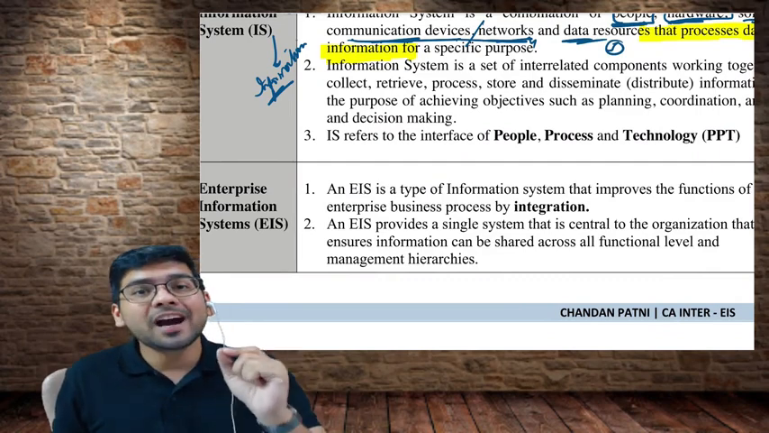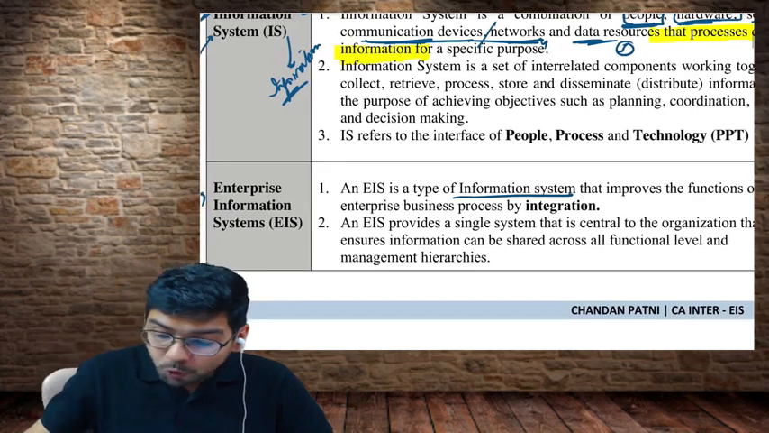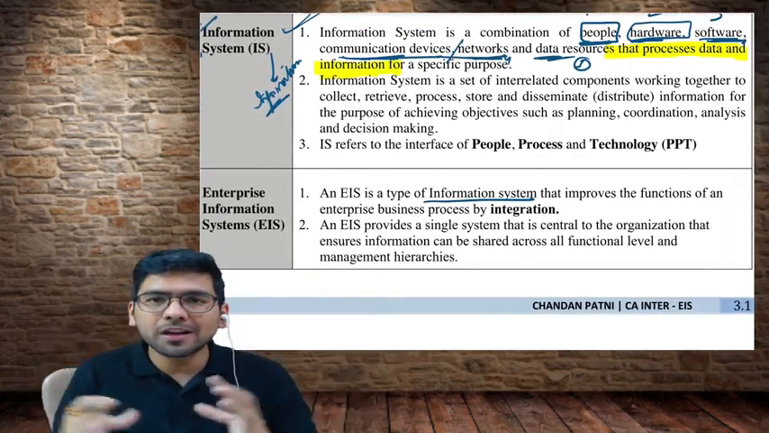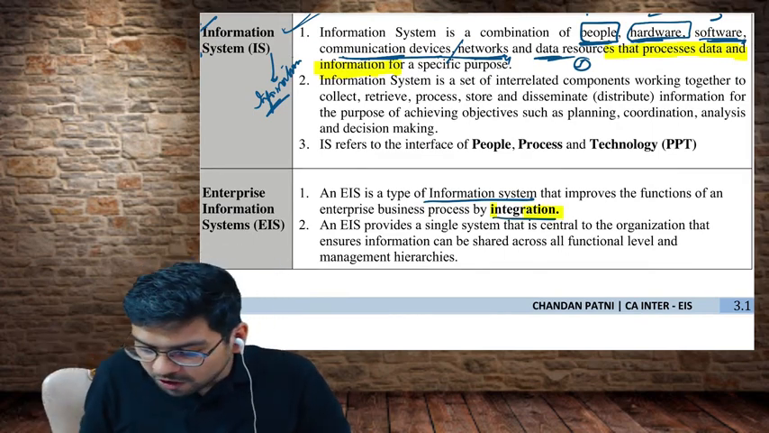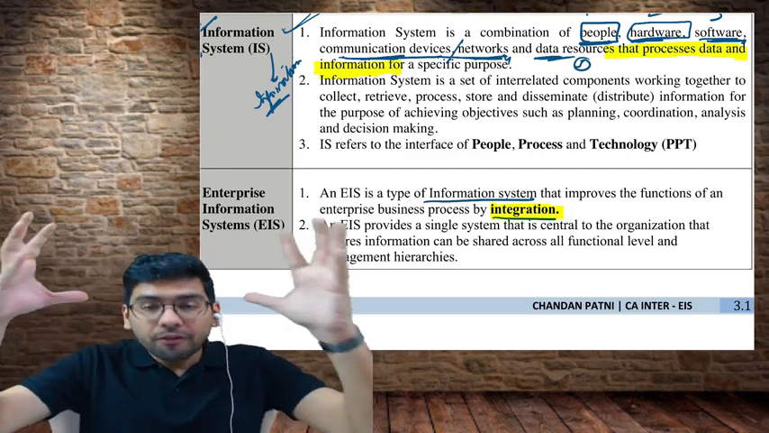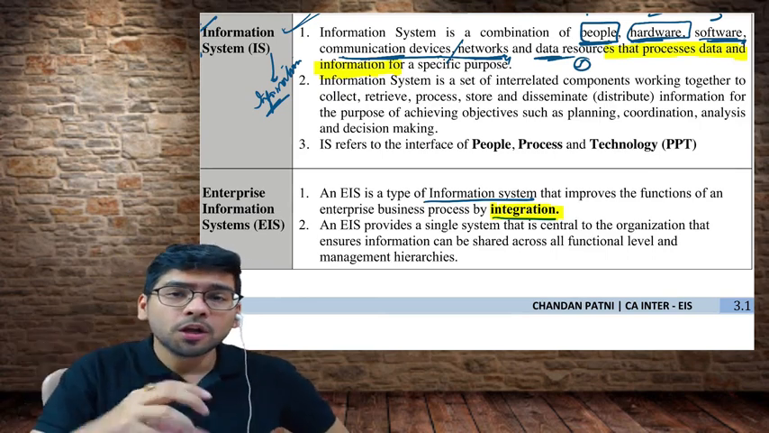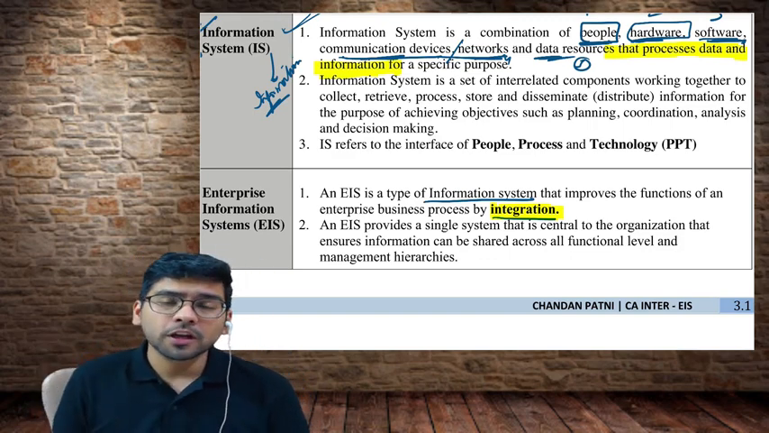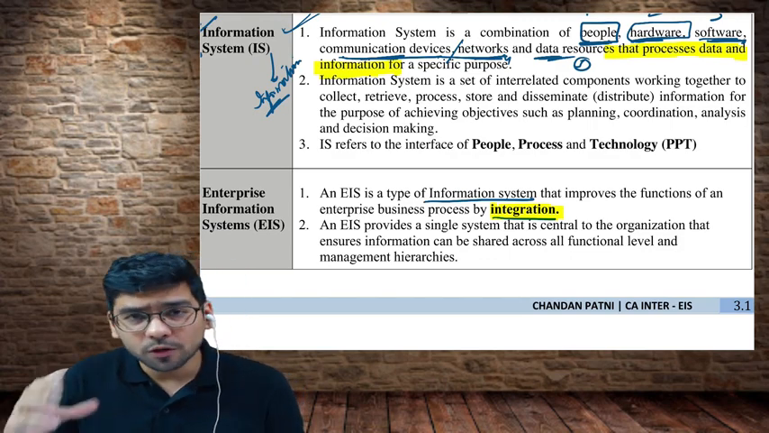It says an EIS is an information system. Of course, it is an information system that improves the functions of an enterprise. It improves all the functions of the enterprise. How? It says by integration. So when an organization uses something called EIS, the overall functioning of the enterprise improves. Why? Because all the functions now will have proper coordination, will have integration amongst themselves. Let me just repeat the definition once or twice so that you are able to remember it.